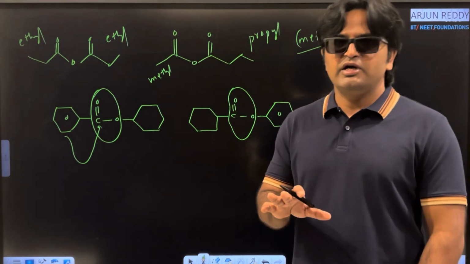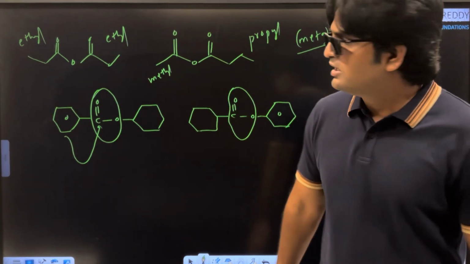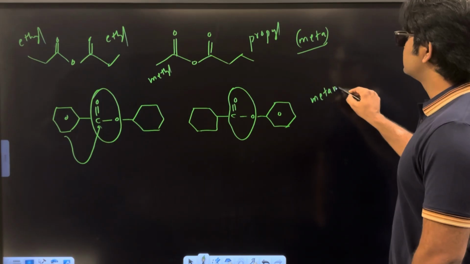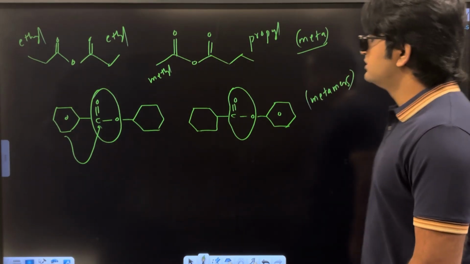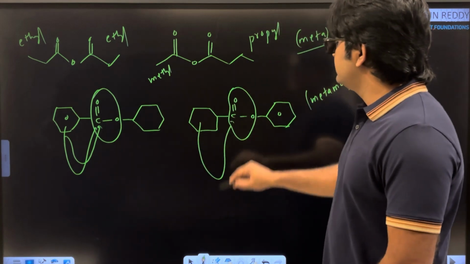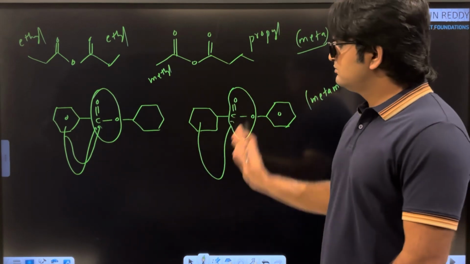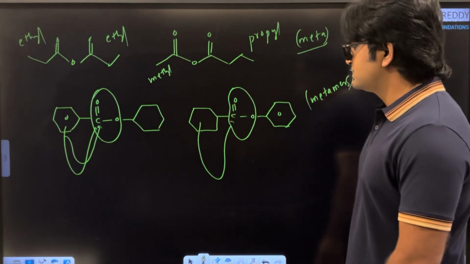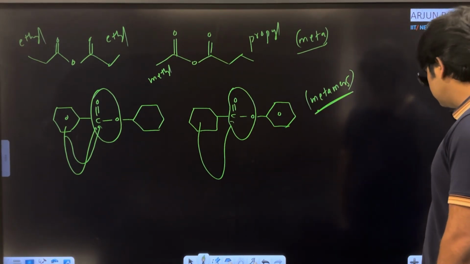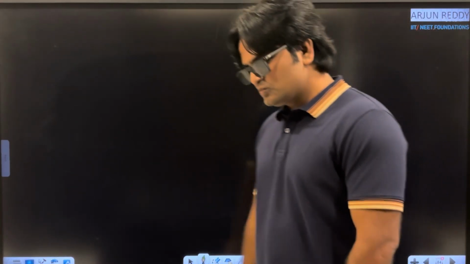They are having same molecular formula, but connectivities are different. Again, these two are said to be metamers. Here phenyl connected to the carbon atom, but here cyclohexane ring is connected to the carbon atom. These two are different structural isomers. And what is the classification? Metamers. Right?